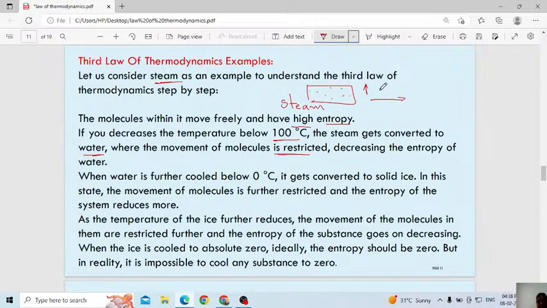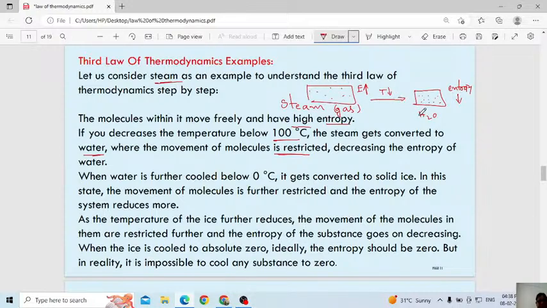When you decrease the temperature, what will happen? The steam starts converting into water. In water, the particles are very near to each other compared to gas or steam. Comparing with gas, they are close to each other. In this case the entropy decreases. Entropy is more in gaseous form.